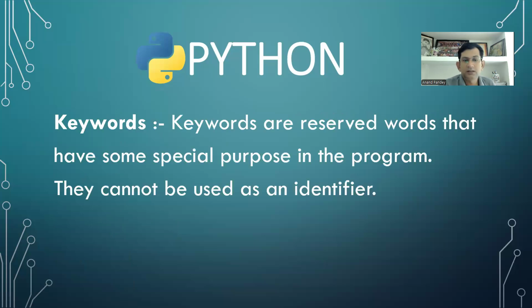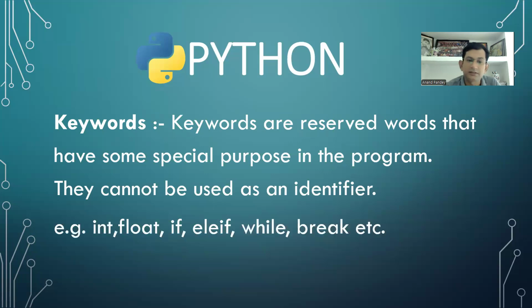Keywords. Keywords are reserved words that have some special purpose in the program. Okay, they cannot be used as an identifier. I will come to this point also. What are keywords? Keywords are reserved words. Means some reserved words are there. Reserved means they have some special purpose in the programming, and you cannot use them for any other purpose. Okay, so those words are called keywords. For example, let's see. For example, int, float, if, elif, while, break, true, false.